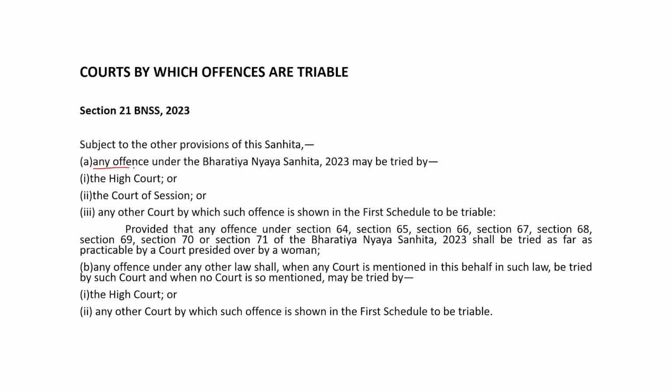Section 21 says any offence under Bharatiya Nyaya Sanhita 2023, earlier called IPC 1860, may be tried by, and you see the executive magistrate is not there, the High Court, the Court of Session, or any other court by which such offence is shown in the first schedule to be triable. First schedule appended to BNSS 2023.